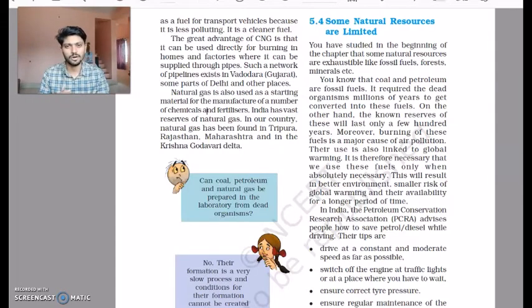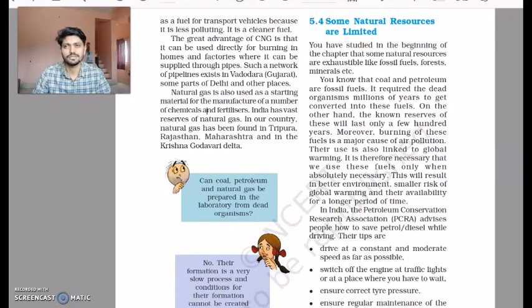Right? What is the price of petrol? Almost 80 rupees a liter. But is there any charge for sun energy? No, it's completely free. It's completely available to everyone. So the inexhaustible resources are cheaper as compared to exhaustible resources, and they will not pollute the environment around us. We'll be safe from global warming.